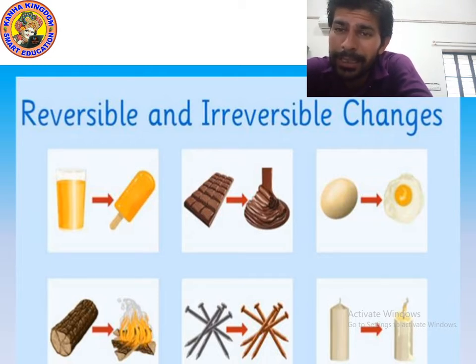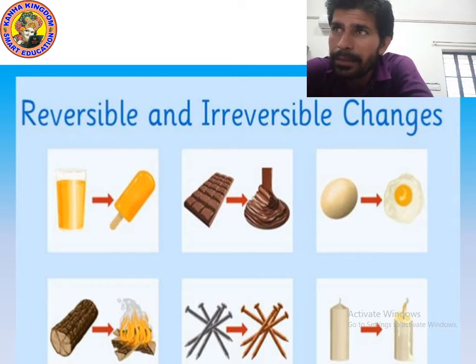So you can see that ice cream is changing into liquid. It is a reversible change. Chocolate changing into liquid is also a reversible change, because you can again convert liquid into ice cream, liquid into chocolate. Breaking down of an egg, coming out of jelly, is an irreversible change, because you cannot fit it again. You cannot make the same egg.